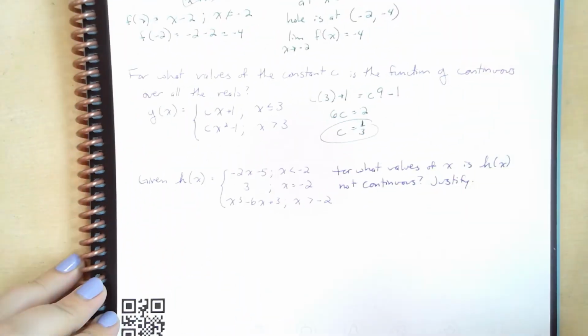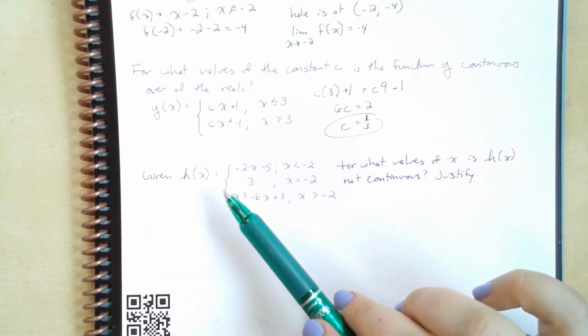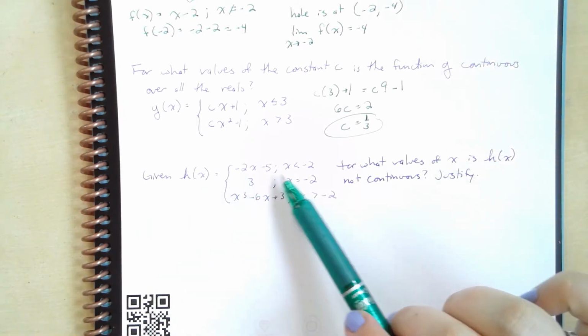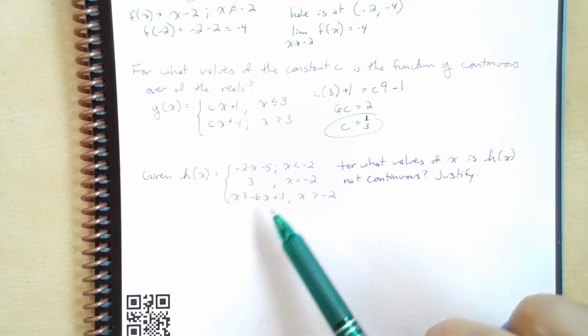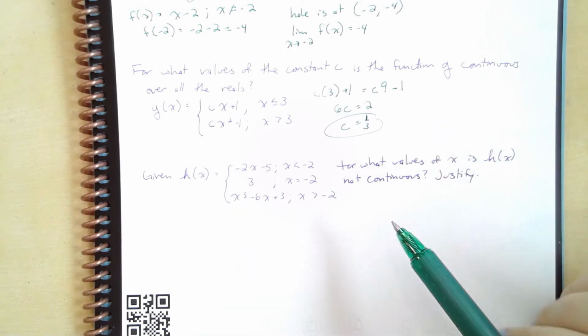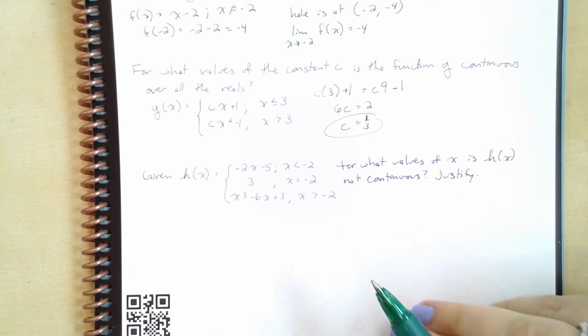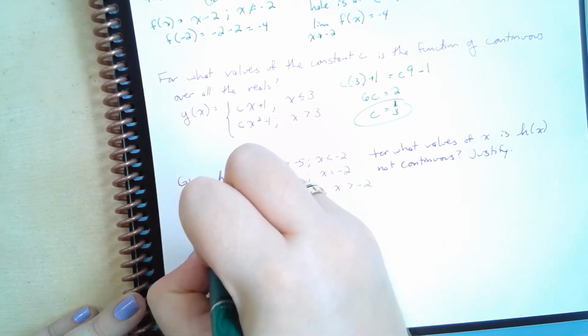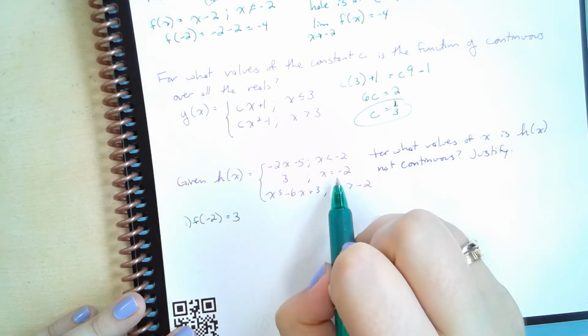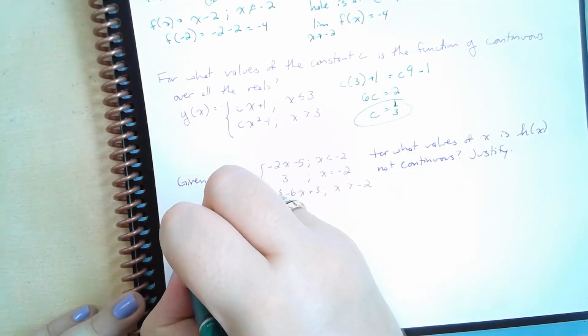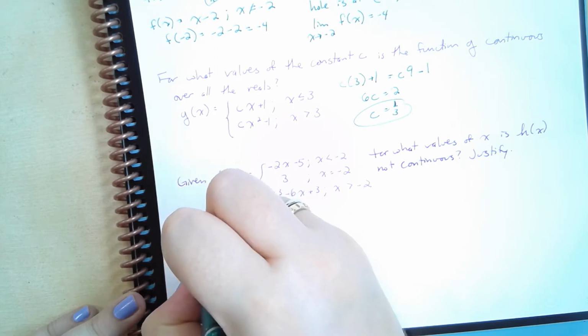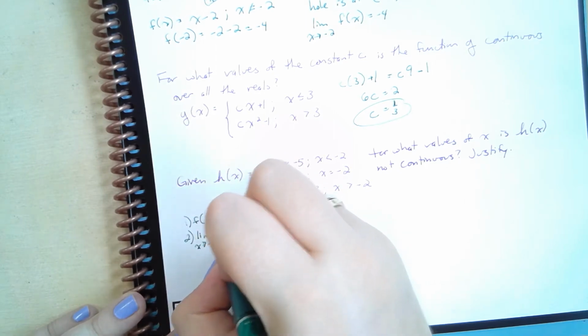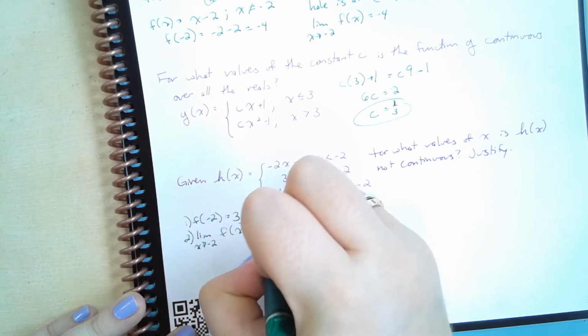Okay, finally I want to talk about this last problem. Given h of x is equal to negative 2x minus 5 when x is less than negative 2, 3 when x is equal to negative 2, and x cubed minus 6x plus 3 when x is greater than negative 2, for what values of x is h of x not continuous? Justify. Well, we're going to justify this by saying, first we're going to point out that h of negative 2 is equal to 3. We're just given that information, right? But our limit as x approaches negative 2 of h of x, that actually does not exist, right?